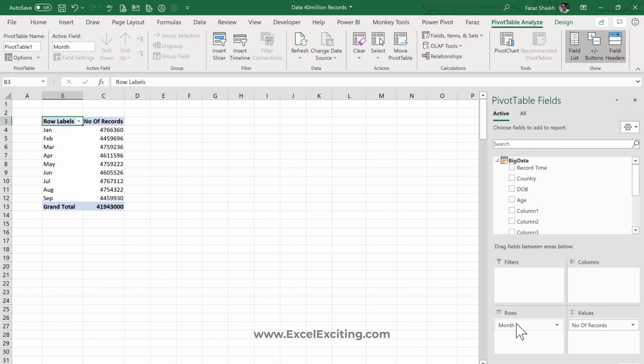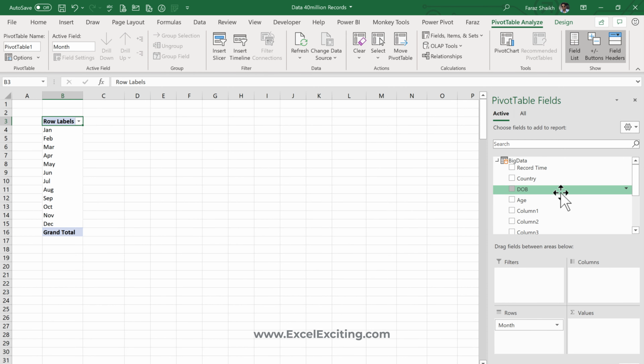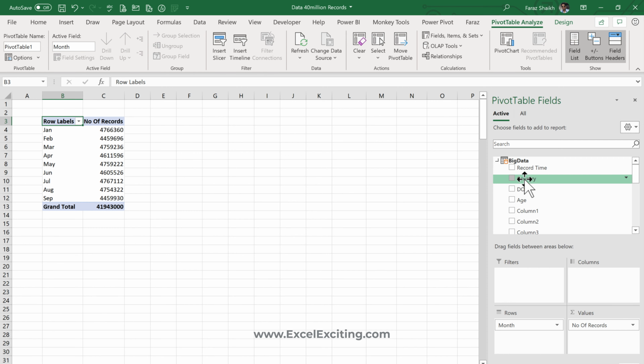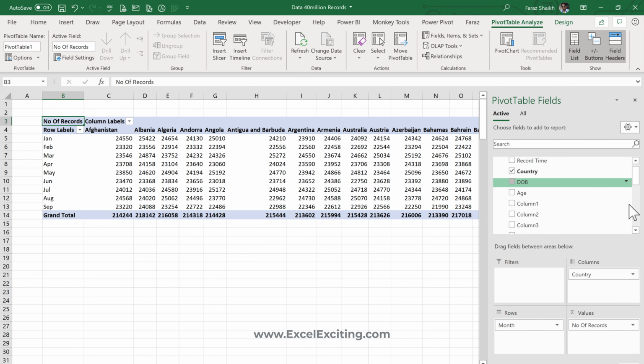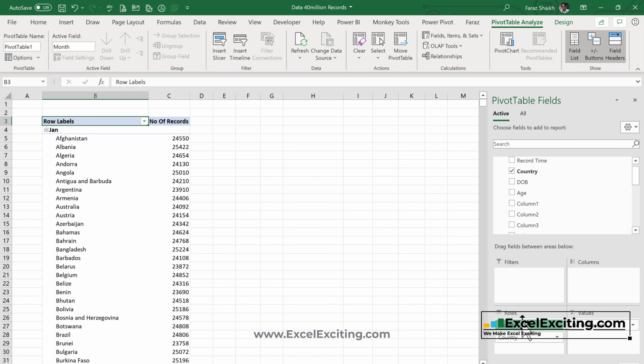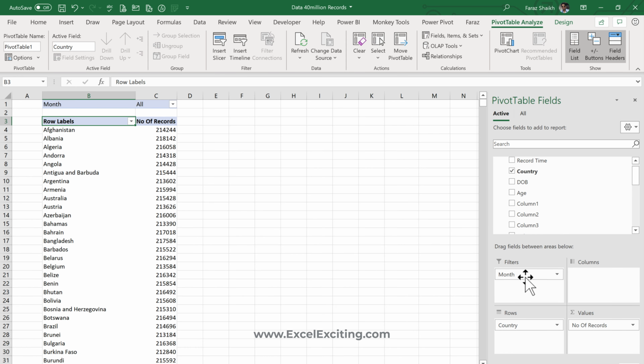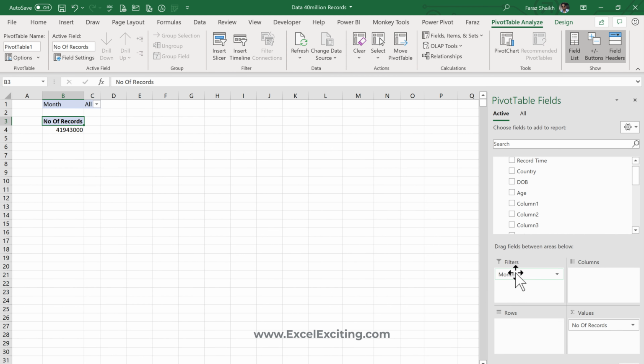Let's go and put this month over here. Let me remove the number. And you can see those records are very smooth and just within fractions of seconds it is happening. And if you put the countries, now it has spread it in this way, columns, the countries. Let me put it one another, then the month. The way I want, I can just play around with this data and I can do that analysis.